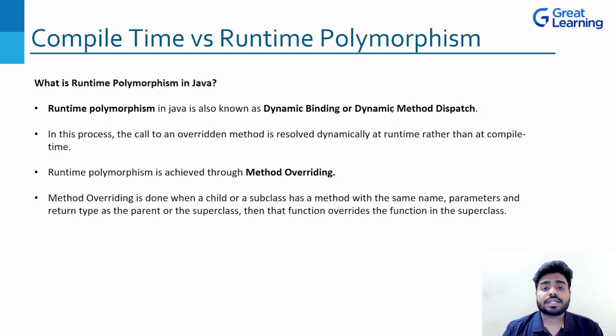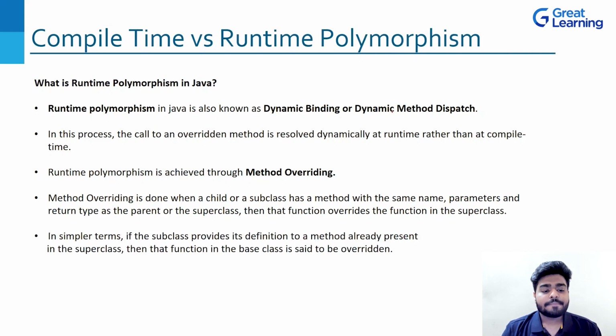Method overriding is done when a child or a subclass has a method with the same name, parameters, and return type. All these things we have already understood in the program of method overriding, right? So just have a look at the paragraph written here so that it will be much clearer to you what is runtime and what is compile time, right?